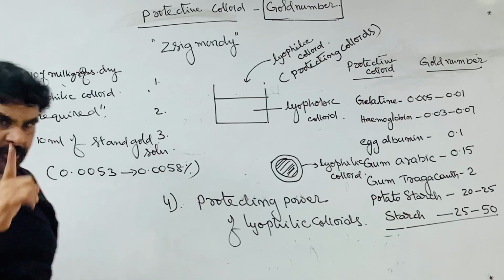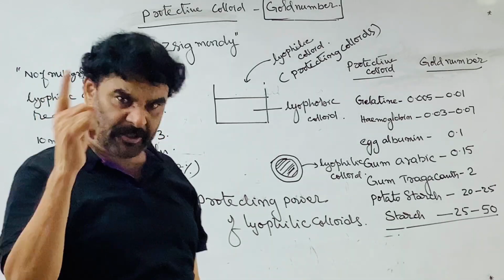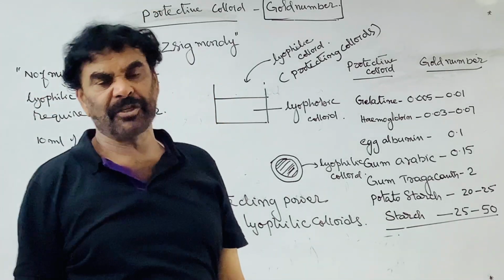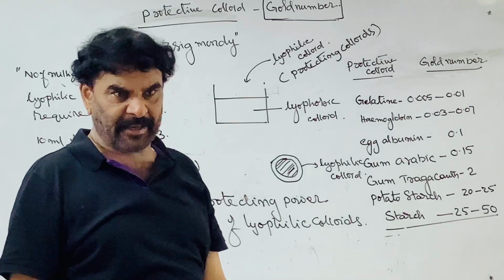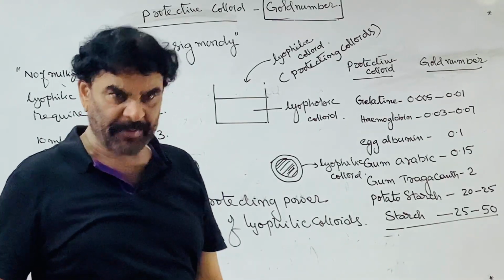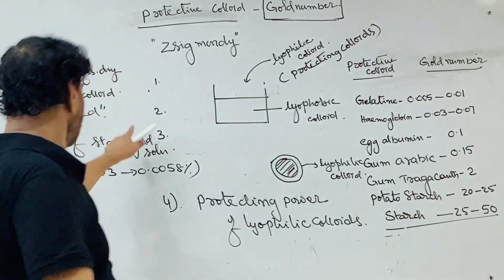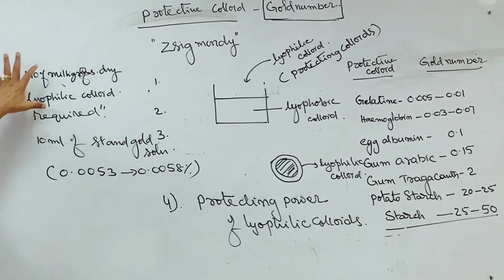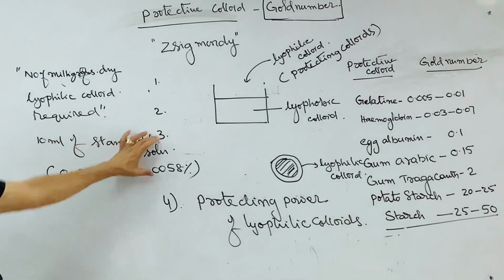Metal sols like gold are negatively charged due to preferential adsorption of OH minus ions; in the Bredig arc method of preparation, KOH is added.